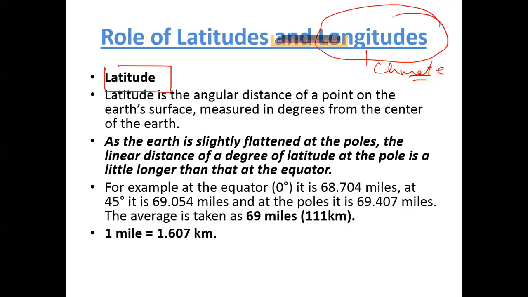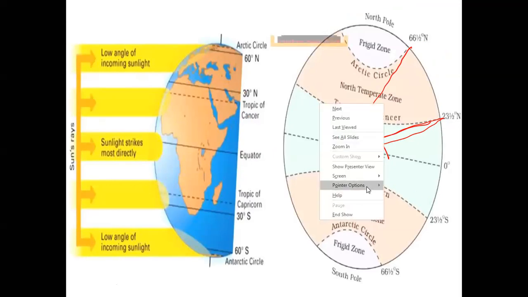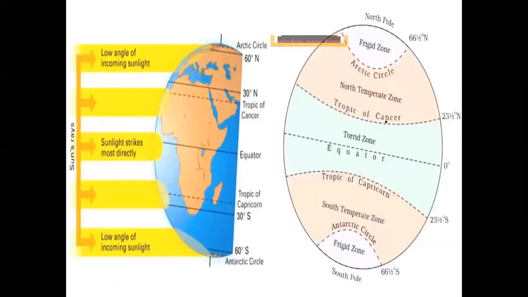Latitude is nothing but the angular distance of a point on the Earth's surface measured in degrees from the center of the Earth. When I say 30°, I basically mean this angle. When I say 66°, I mean this angle. So my latitude is nothing but this angle from the center of the Earth.